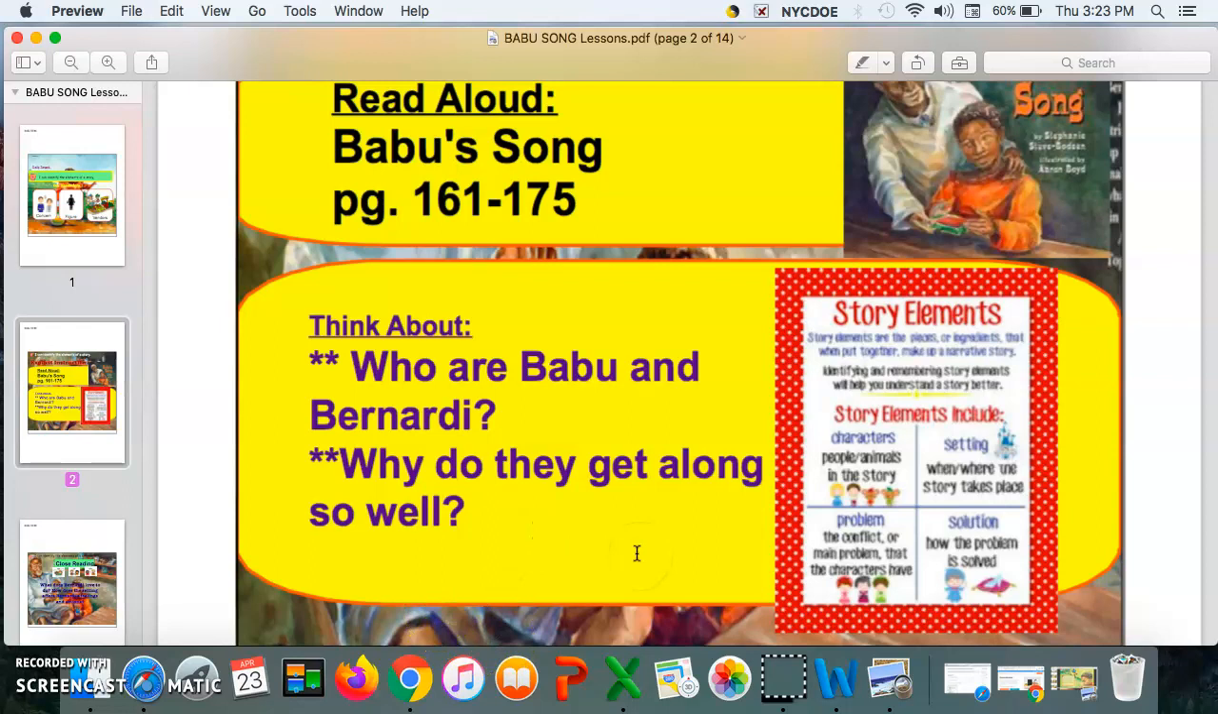Why do they get along so well? I think they get along so well because they're family and they know how to communicate with each other. And since they're related, they're close to each other, so they're able to get along. That's why I think they're able to get along so well with each other.